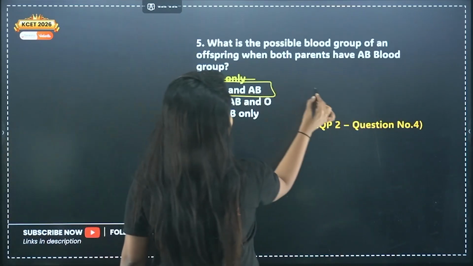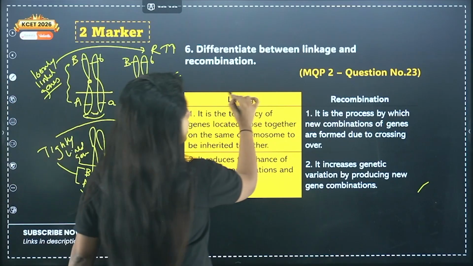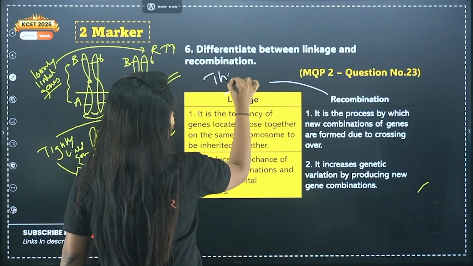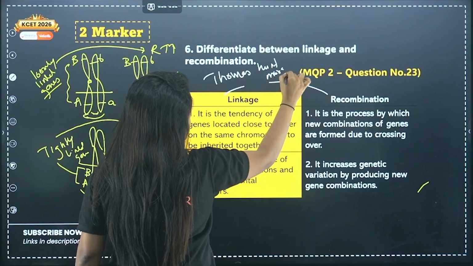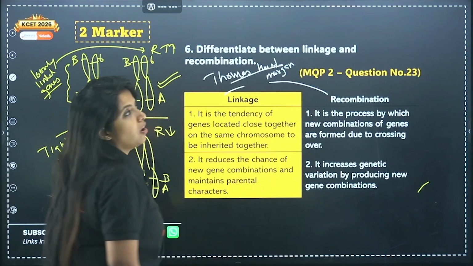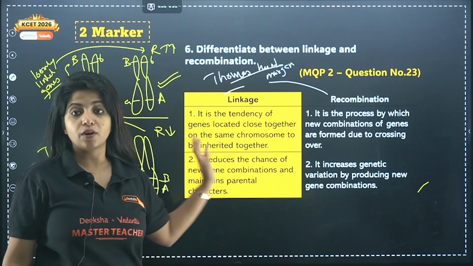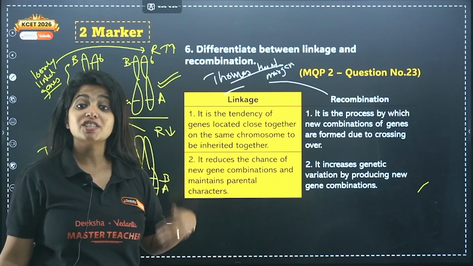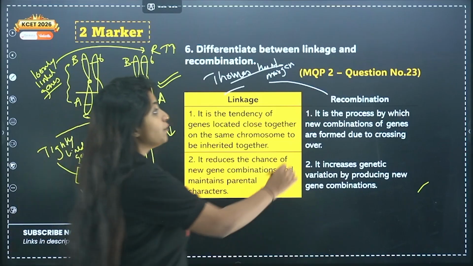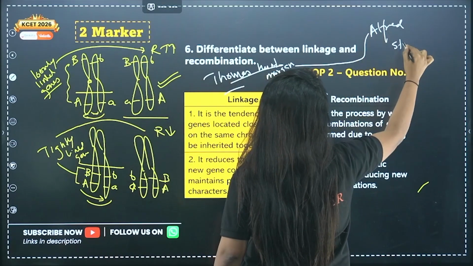And who put down these terms? Who put down the terms linkage and recombination, my dear children? It was none other than Thomas Hunt Morgan. He was working on the chromosomal theory of inheritance, and while he was working, he came to understand linkage and recombination. And his student was Alfred Sturtevant.